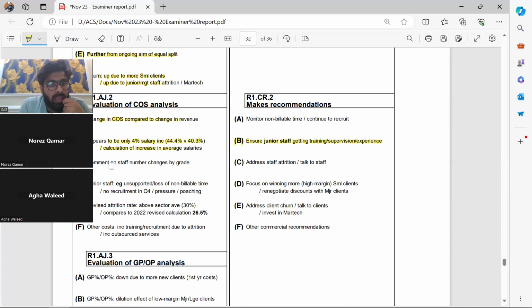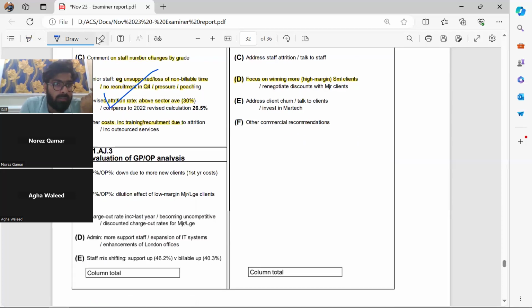We didn't do that. Comment on staff number changes by grade, we haven't done that. Junior staff, unsupported loss, non-billable time, no recruitment, counter-poaching. We made that comment on counter-poaching. Revised attrition rate, we did that. Other costs, we did that, with comments on why other costs have gone high, due to infrastructure, due to hiring, all this. So this box is also achieved.